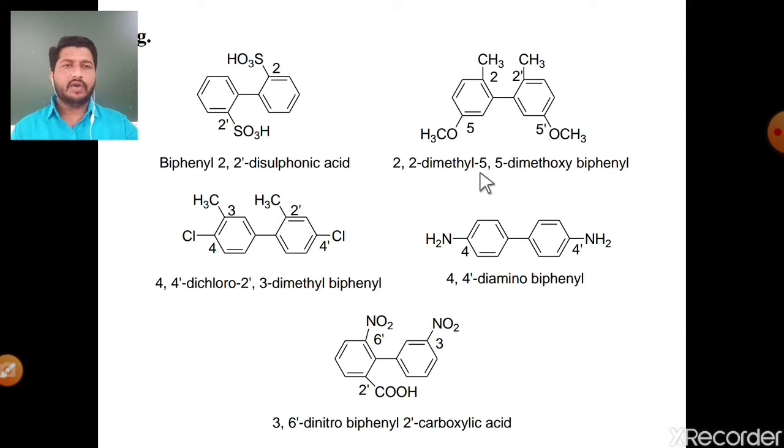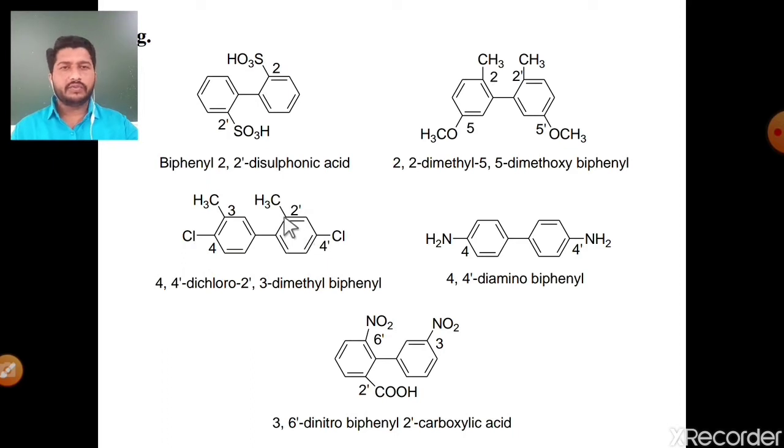Okay. Then the second molecule: first ring, second ring. For the first ring there are two substituents, a methyl group and a methoxy group. Also for the second ring there are two substituents, a methyl group and a methoxy group. Simply, the IUPAC name of this molecule is 2,2 dash dimethyl 5,5 dash dimethoxy biphenyl molecule. Means 2,2 dash dimethyl 5,5 dash dimethoxy biphenyl molecule.